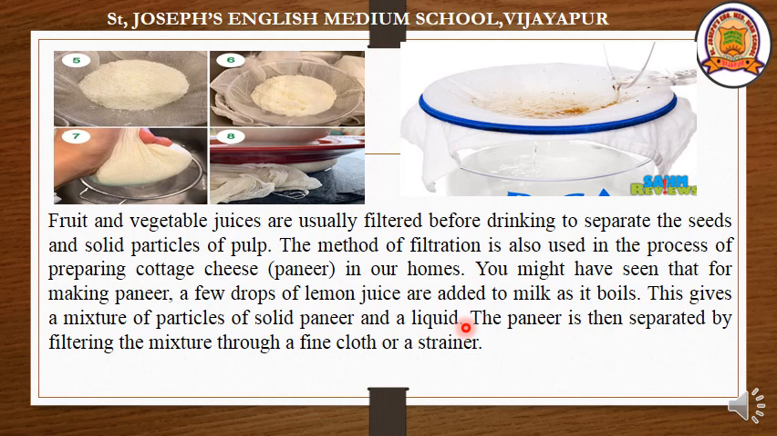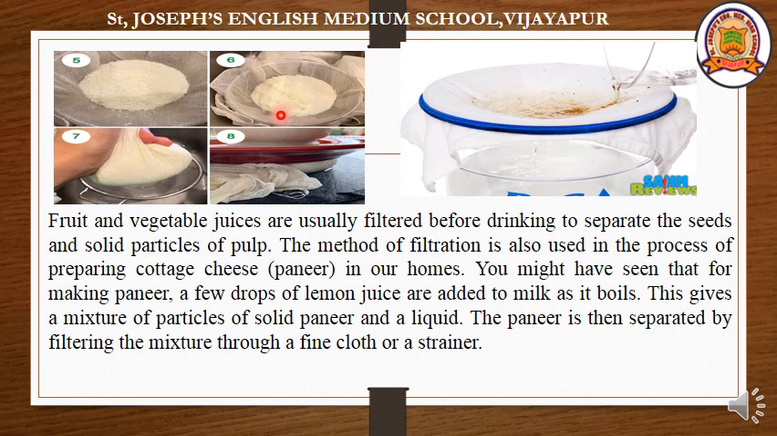What happens suddenly when you add a few drops of lemon juice to the milk? You can see the solid particles from the milk separate and form one layer, whereas the water content from the milk forms a different layer. The paneer is then separated by filtering the mixture through a fine cloth or a strainer. You can see in the image the paneer is separated by a strainer as well as cloth. What happens here? The extra liquid portion from the paneer is completely removed.